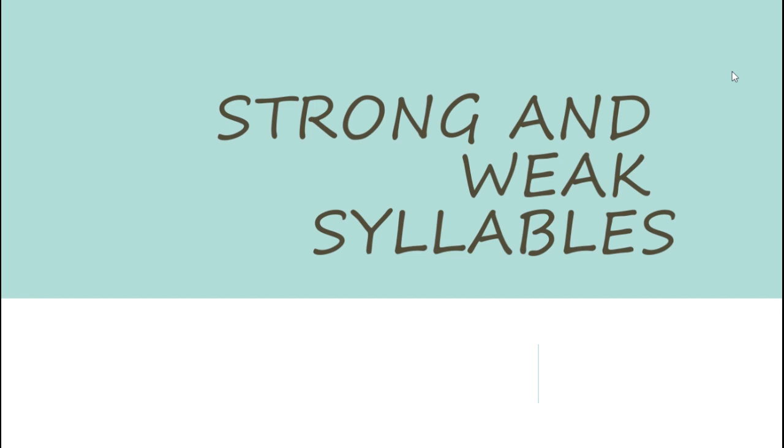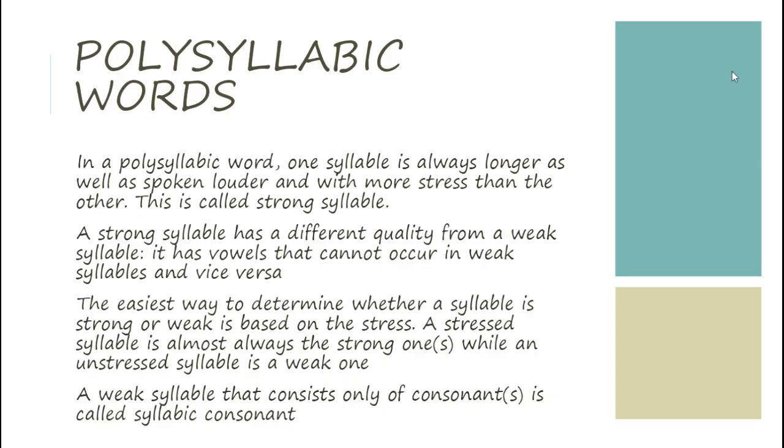Right now I'm going to explain strong and weak syllables. In a polysyllabic word, one syllable is always longer, spoken louder and with more stress than the other. This is called a strong syllable. A strong syllable has a different quality from a weak syllable. It has vowels that cannot occur in a weak syllable and vice versa.